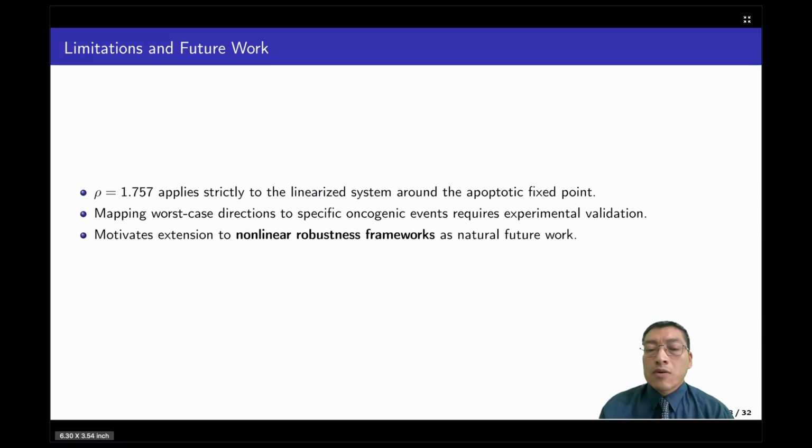It is also important to highlight some caveats. In this case, the robustness margin is strictly a property of the linearized system around the fixed point, and mapping this parameter direction onto specific oncogenic mutations will need experimental validation. Also, it is necessary to conduct a nonlinear robust analysis using nonlinear robust frameworks in order to have a more real and more meaningful result for the p53 MDM2 interaction.